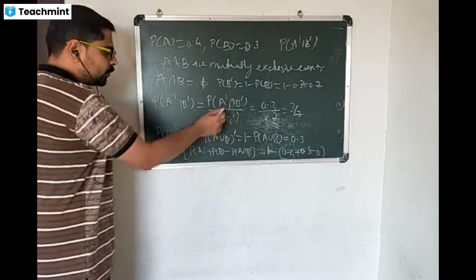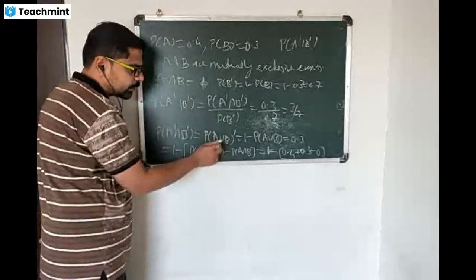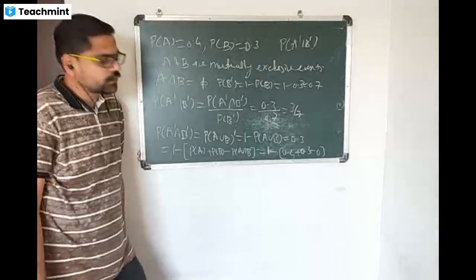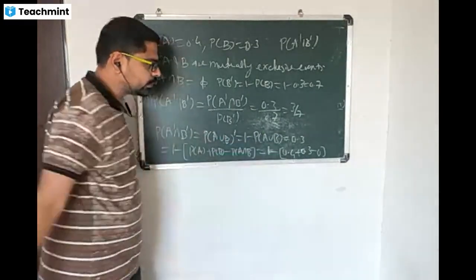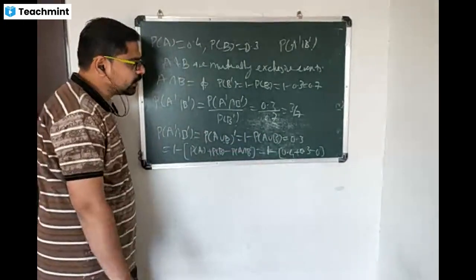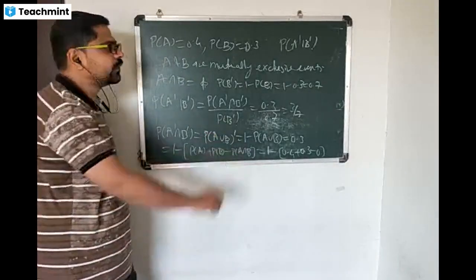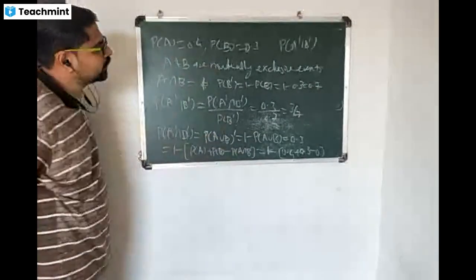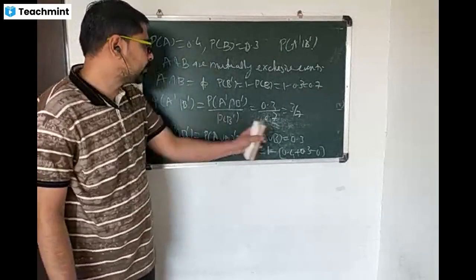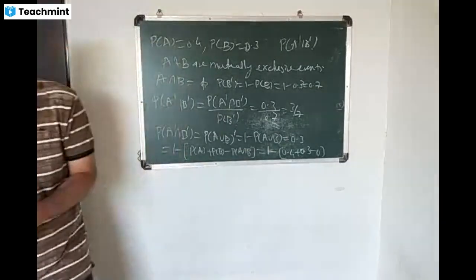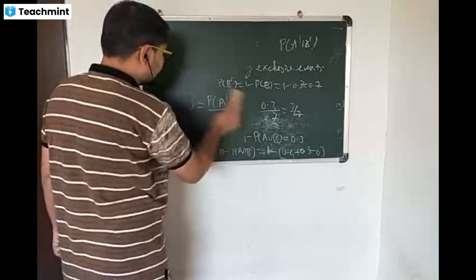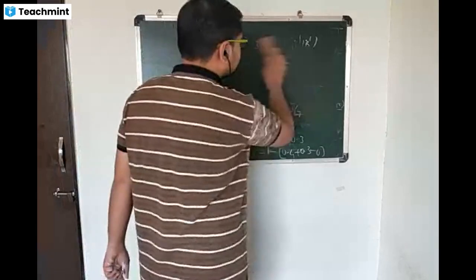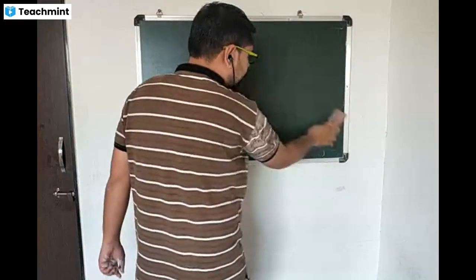म्हणजे आपल्याला इथे डी मॉर्गन्स लॉ वापरावा लागला. नंतर एक थेरम वापरला, probability of A complement is equal to 1 minus probability of A. That is probability of A union B complement is 1 minus probability of A union B. And by using these theorems, we have calculated probability of A complement given B complement. तर अशा पद्धतीचे आपल्याला एक्झाम्पल्स असतील परीक्षेला. काही डाऊट्स आहेत का या एक्झाम्पल्स मध्ये? असतील तर विचारा.